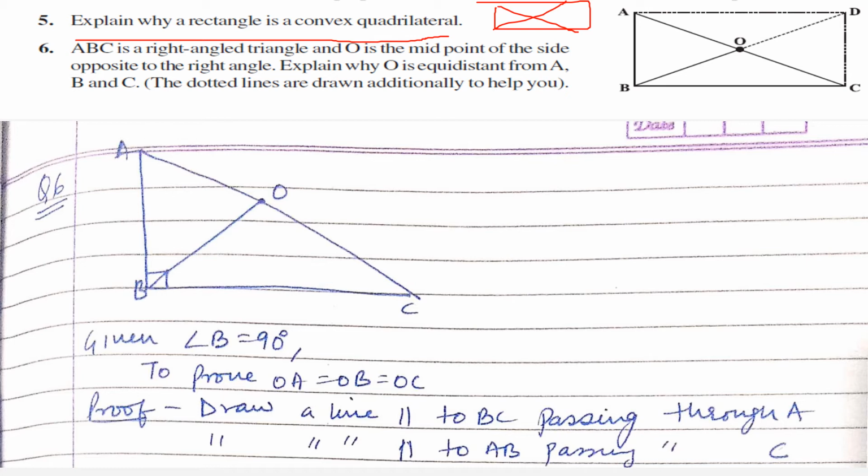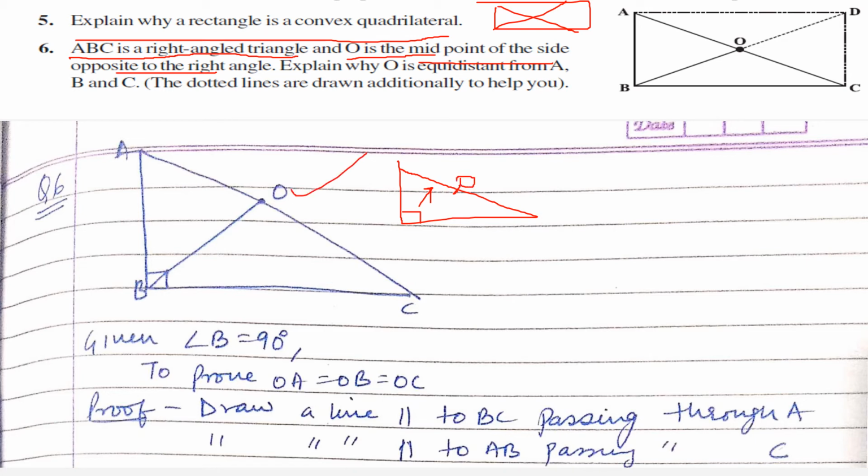Now, last question, number 6 of this chapter. ABC is a right angle triangle and O is the midpoint of the side opposite to the right angle. Which side is opposite to the right angle? This side. This is your hypotenuse also. So O is the midpoint of this side like this.